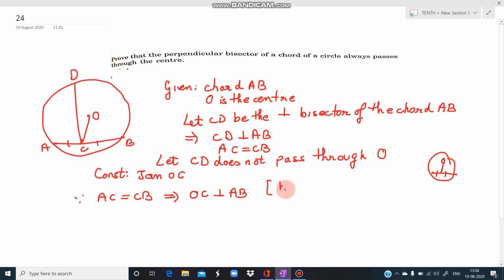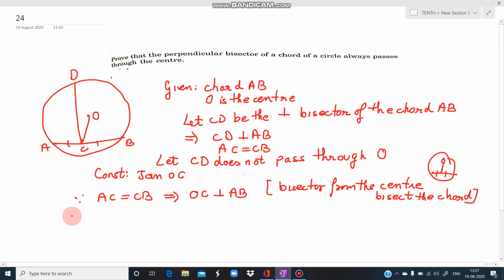We can give the reason that the bisector from the center bisects the chord. So we are getting that OD is perpendicular and OC is perpendicular. That is, angle ACD is 90 degrees and angle ACO is 90 degrees, which is not possible.